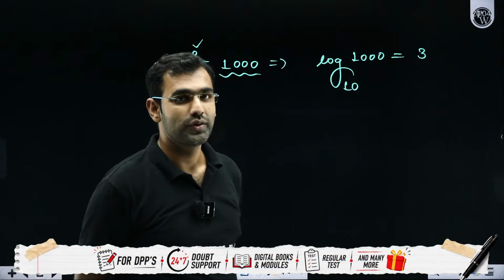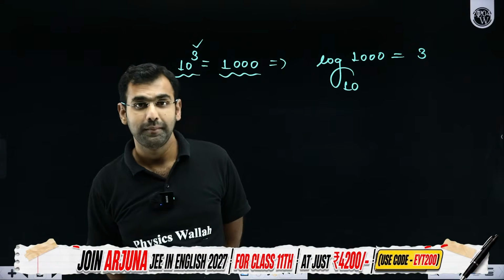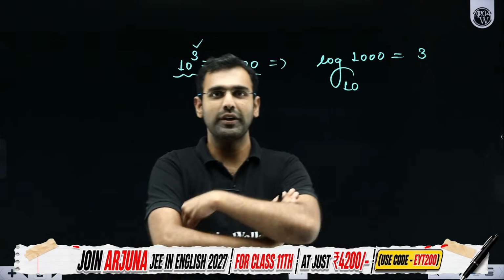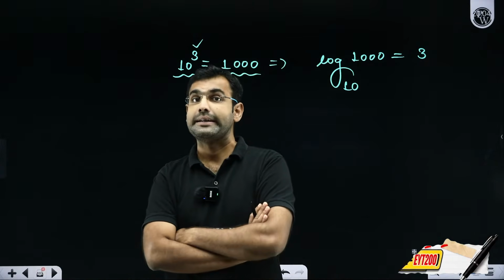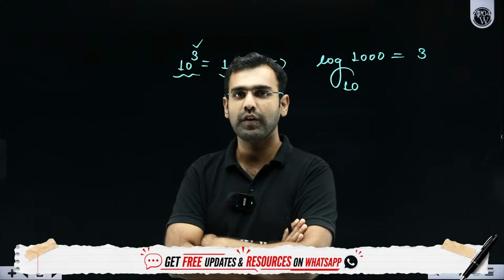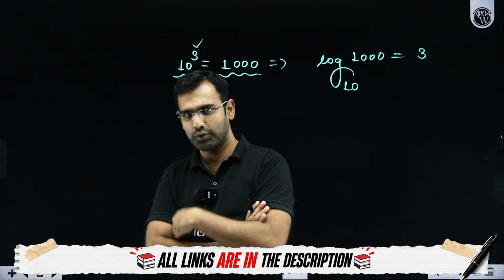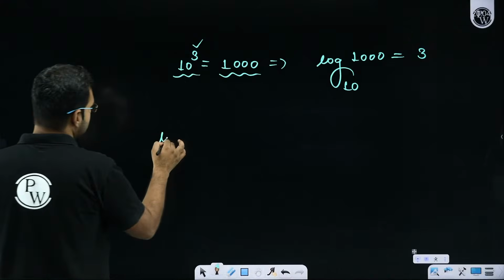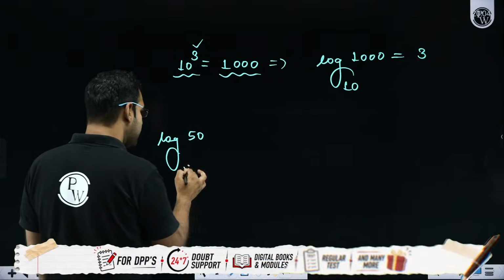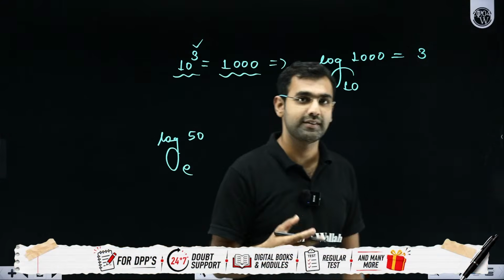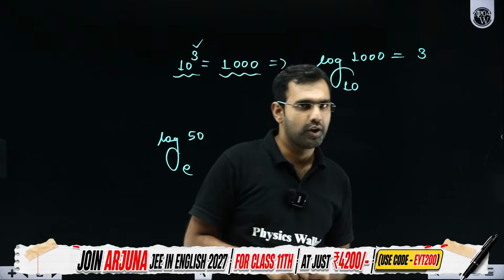Why don't we use ln for natural logarithm in our book? In which book? In mathematics, we use e only, Napier's constant, which was developed by the mathematician Napier. 10 is a base which we use in chemistry and physics. But in mathematics, we use e only. So in mathematics, if you ever see something like log of, let's say, 50 and no base is mentioned, then you take the base as e. But in physics or chemistry, if the base is not mentioned, you take it as 10. Everybody got my point?